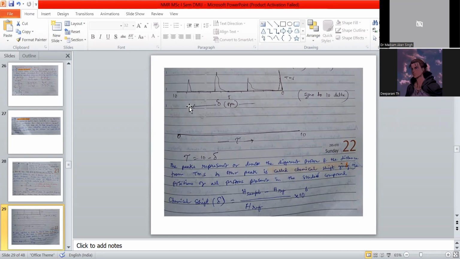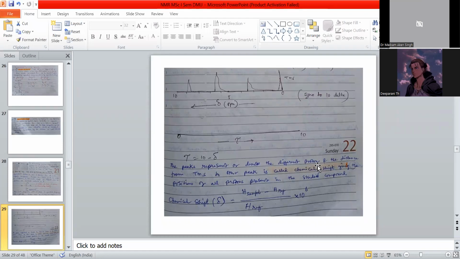Here, for example, this is some related peak that I have drawn. This is the reference peak, and above or below this peak, no problem. But these are different protons. Here, three different peaks show that this particular compound has three different protons.